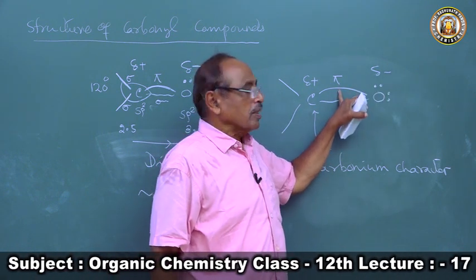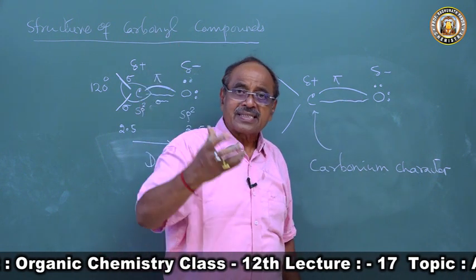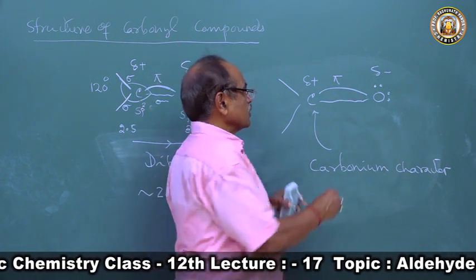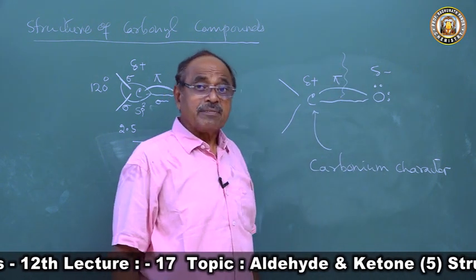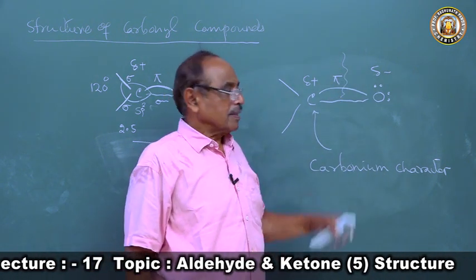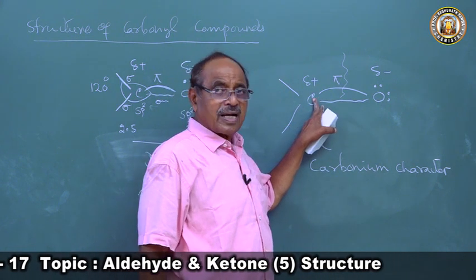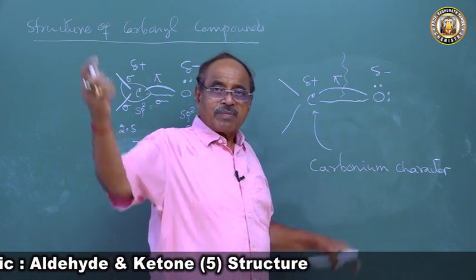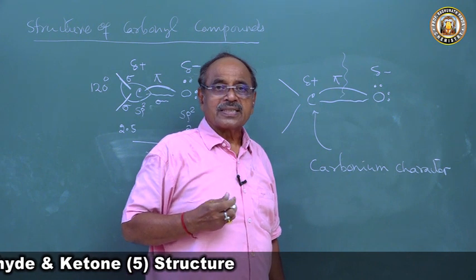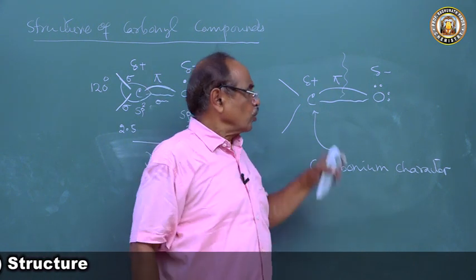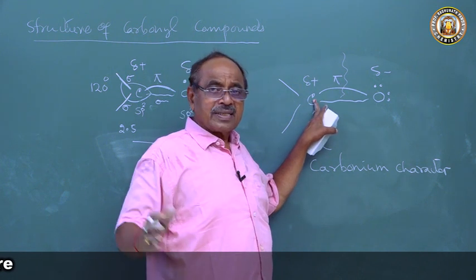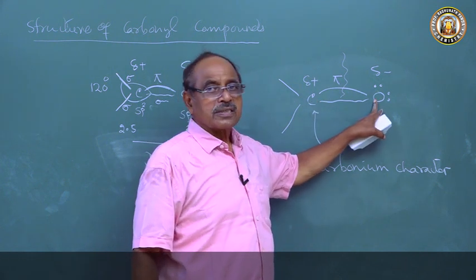When an attacking agent comes, it can attack. This bond can easily break, and the nucleophile will come to the carbon. The carbon atom will attract a nucleophile towards it, and the pi bond will break. First the nucleophile will attack the carbon, then the rest of the part will go to the oxygen.